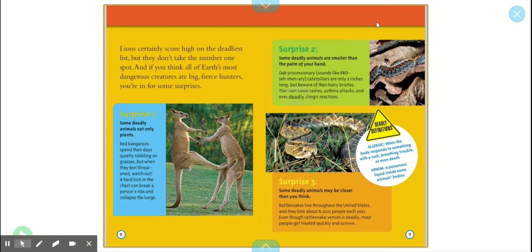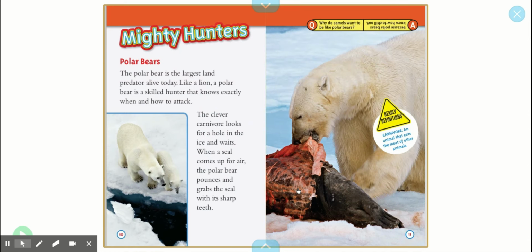And over here with the caterpillar, deadly. The caterpillar was dangerous because of those bristles that can cause an allergic reaction. Also down here with the snake, it's venom, and it even says deadly here. So I'm seeing a lot of words repeating, deadly, and a lot of different things that make the animals deadly: teeth, claws, kicking, their fur, their venom.